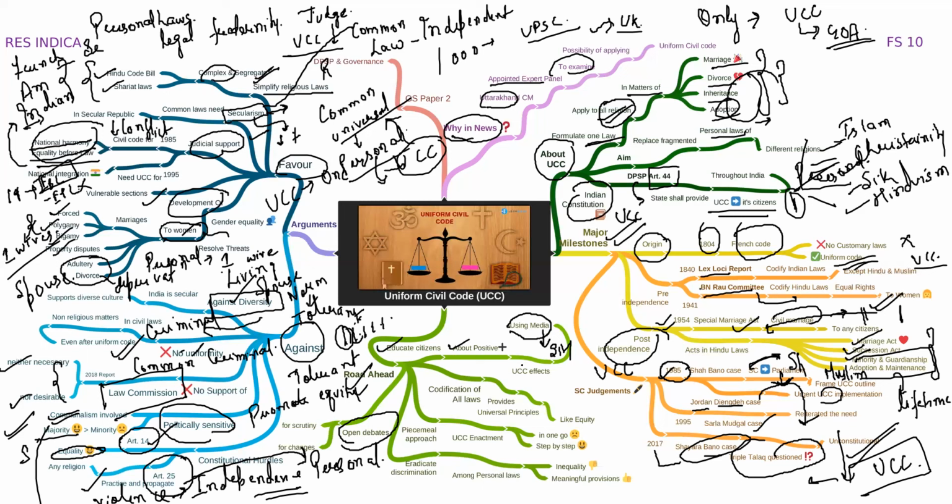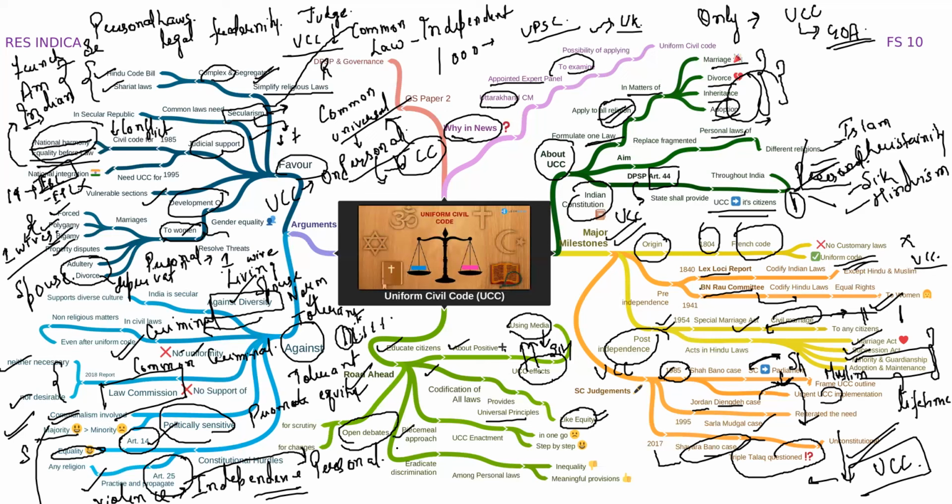We will also talk about the effects of the UCC. When we talk about the boons and banes of this particular concept, a particular conclusion can be drawn. The codification of all laws provides for universal principles. For example, equality and equity are universal principles. They are not the prerogative of any particular religion or creed, but a universal concept.